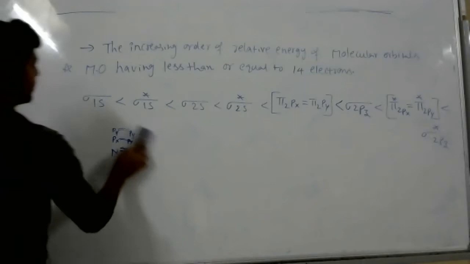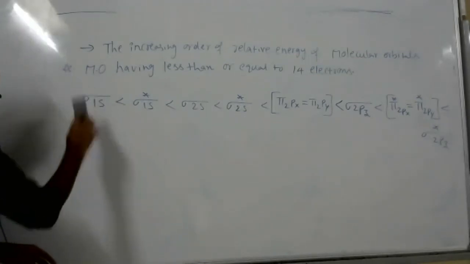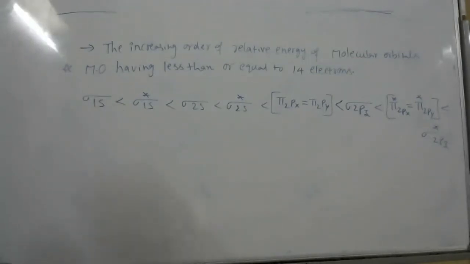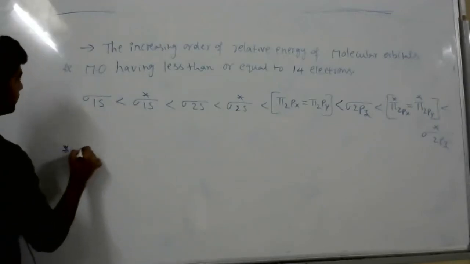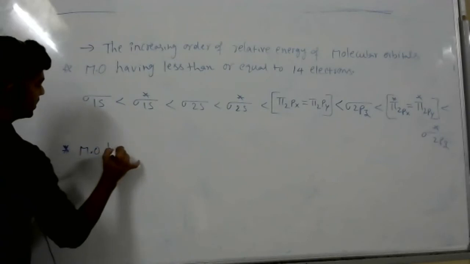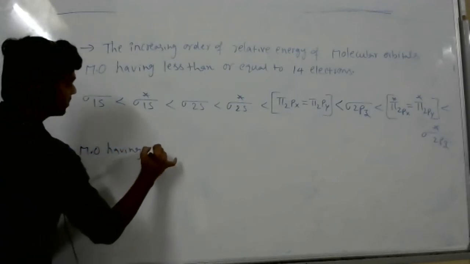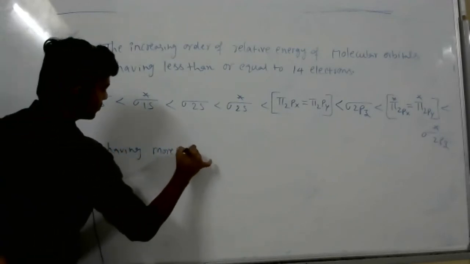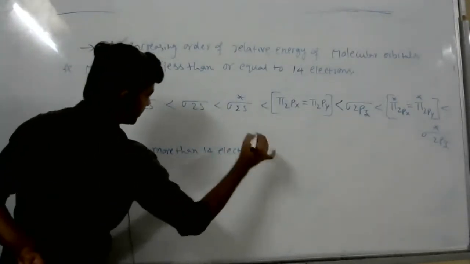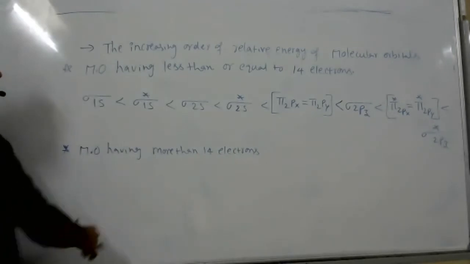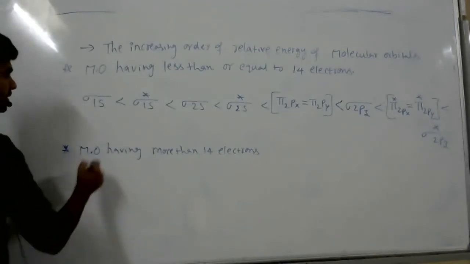Okay, so next order, see, this is very important. All of you learn these two orders by heart: for 14 electrons, and for molecular orbitals having more than 14 electrons. If any system has more than 14, 15, 16 electrons, the order changes.